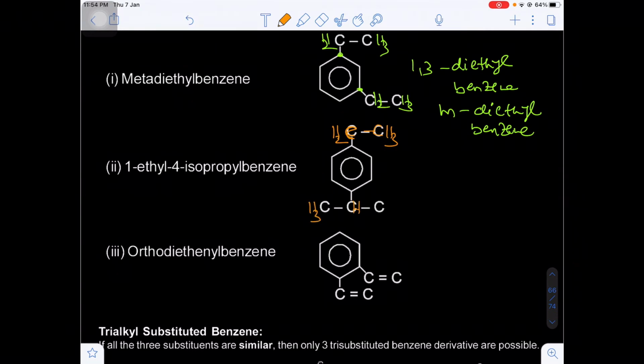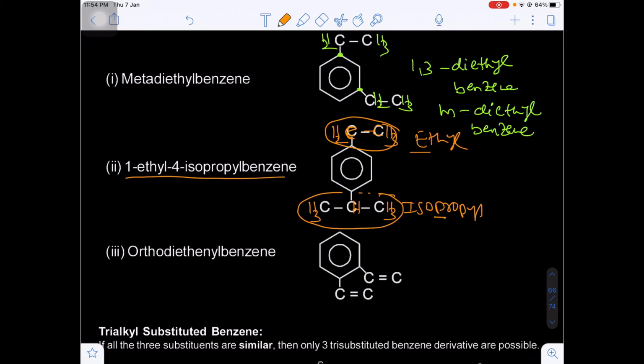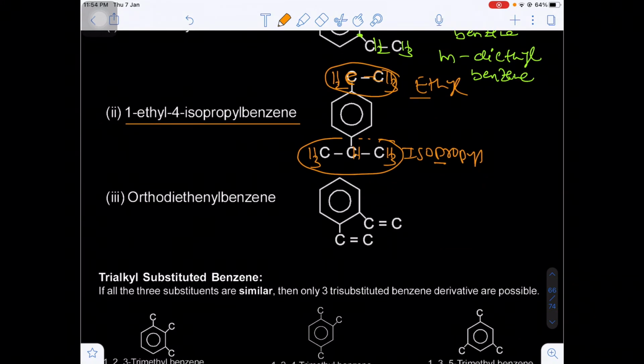Next, on the first carbon CH2CH3 is there. On the fourth carbon, CH with two CH3 is there. So this is known as isopropyl. This is known as what? Isopropyl. And this is known as what? Ethyl. In alphabetical order, E comes first compared to P. So 1-ethyl, 4-isopropyl benzene. And next, CH double bond CH2 is called ethynyl. Now this is known as 1,2 diethynyl benzene.